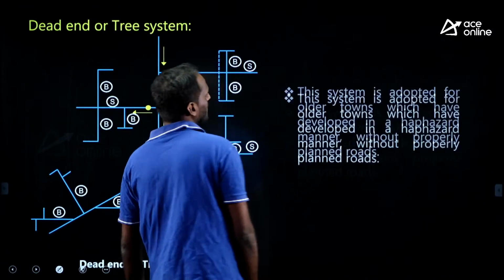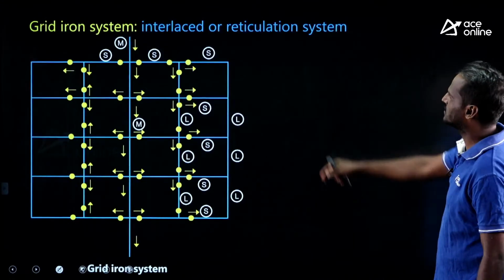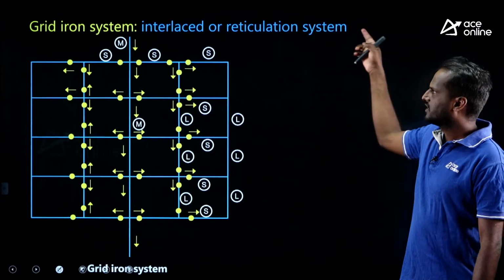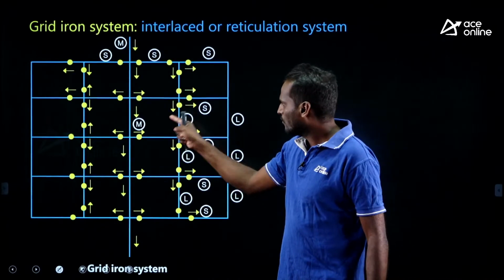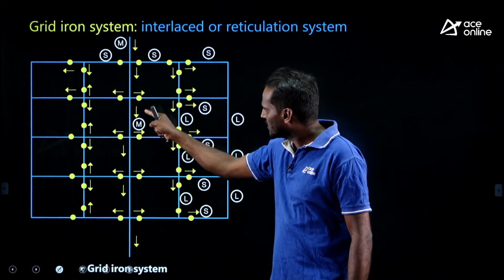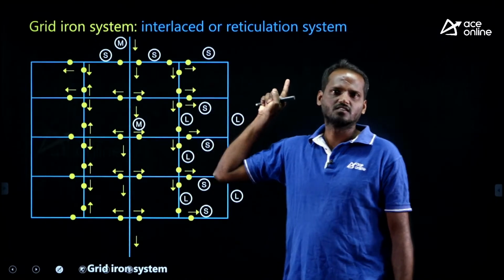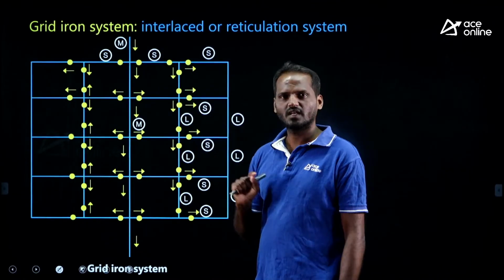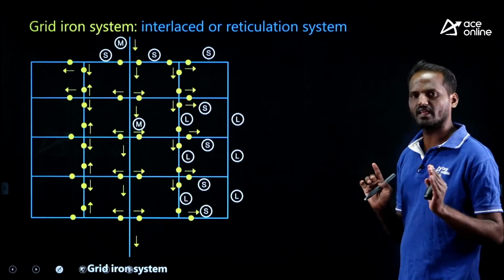Where can we use this? The system is adopted for the older interlaced system or reticulation system. There are 3 different names for the gridiron system. In the dead end we have water flow in only one single direction, but in this case, this is the distribution area in which you can get the water from multiple directions. If you have a repair here, you can get the water from another side, right. This is the advantage of the gridiron system.